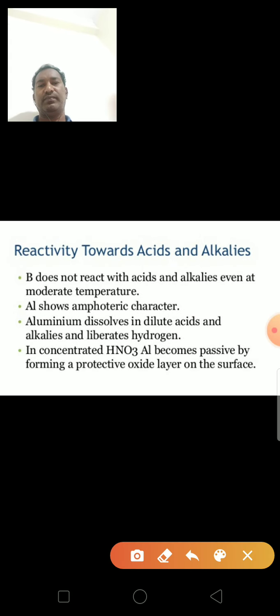Aluminum also reacts with bases; for example, with sodium hydroxide it forms an aluminum hydroxide, Al(OH)3 type of hydroxide. So aluminum shows amphoteric nature.